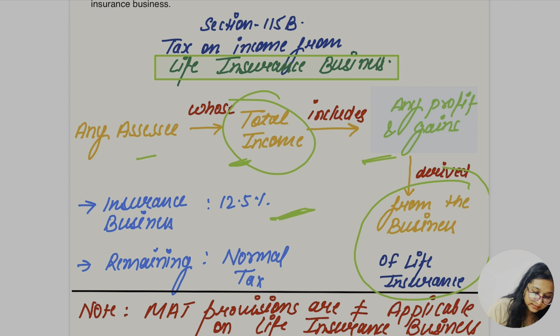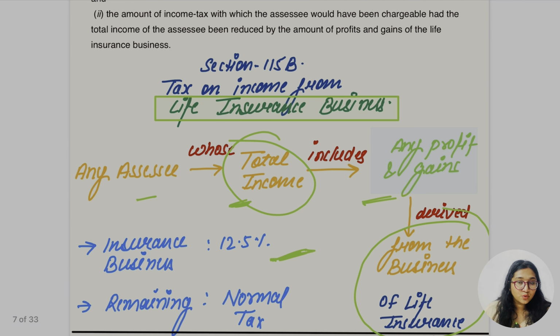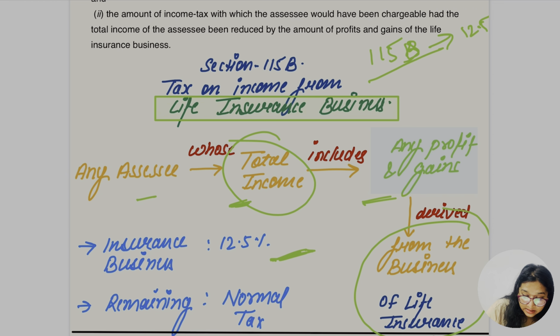So if any person or assessee is engaged in insurance business, in that case any income derived as profit and gain from that life insurance business would be taxable at the rate of 12.5%, and the section is 115B. 115B is for 12.5% on life insurance business.